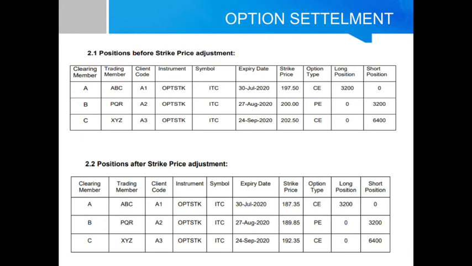So in this example, the position after settlement means that if you had an earlier strike price of 197.50, then after settlement that strike price will be reduced by 10.15 rupees and the new strike price will be 187.35. That is the only thing that happens in option settlement.